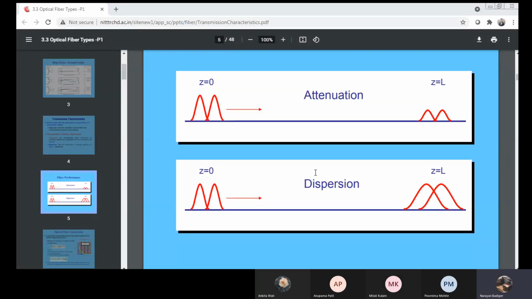See here. Can you see the slide? Is it visible? Yes, Yes, sir.